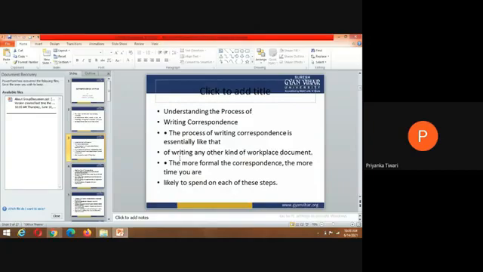The process of writing correspondence is essentially like that of writing any other kind of workplace document. The more formal the correspondence, the more time you are likely to spend on each of these steps.